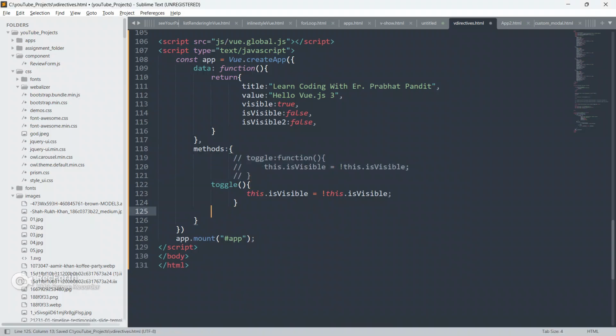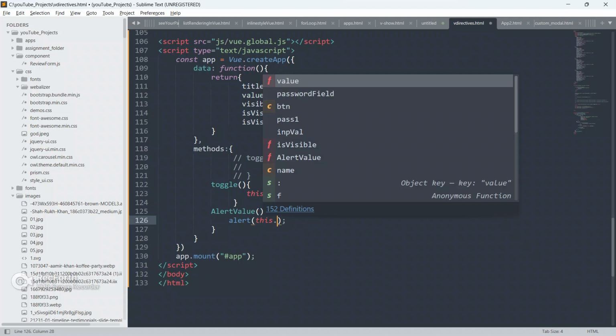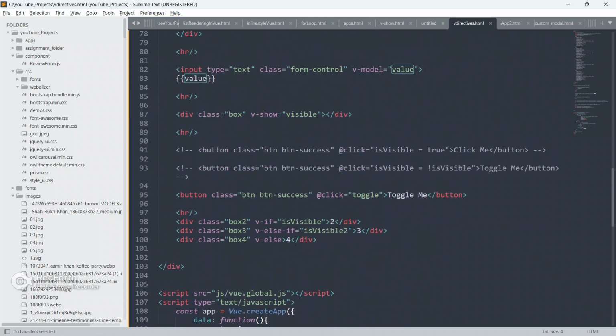So now I'm gonna create one more method here, alertValue. I'm gonna alert this.value. I'm talking about this value, guys, and this value is bound with the v-model of the input box.